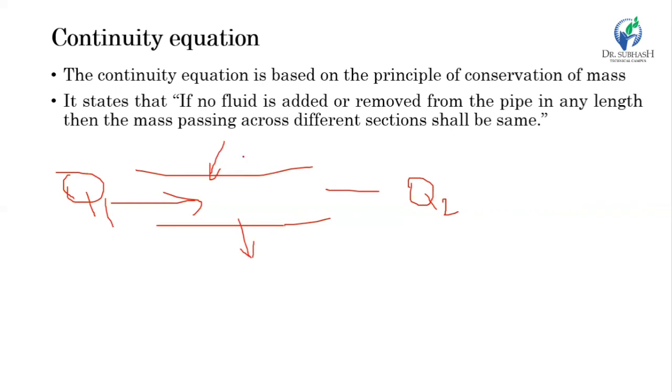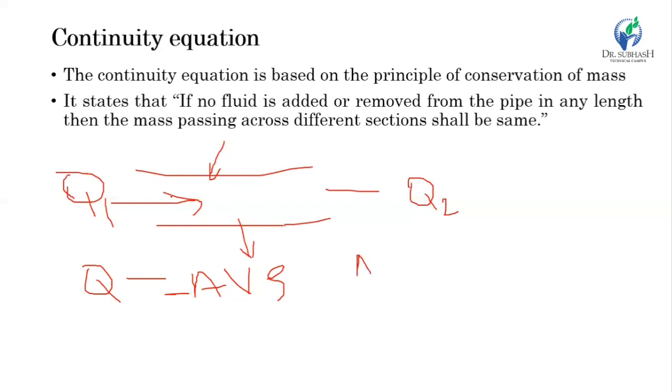If you do not add or remove any amount of liquid from the pipe, then the amount of flow, or the volume flow rate, does not change. That is called the continuity equation. And if we consider the continuity equation, Q equals area times velocity times density. Here, if we apply this equation, Q1 equal to Q2 at section 1 and section 2, then it will be area A1 at section 1 or inlet, and